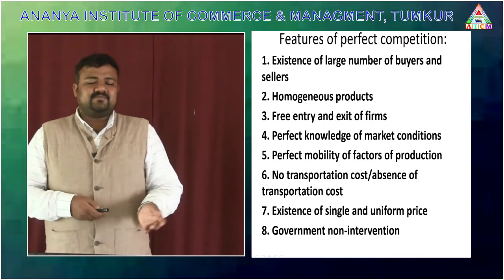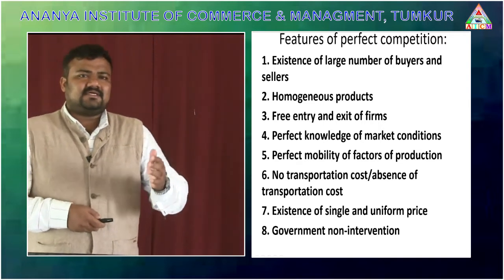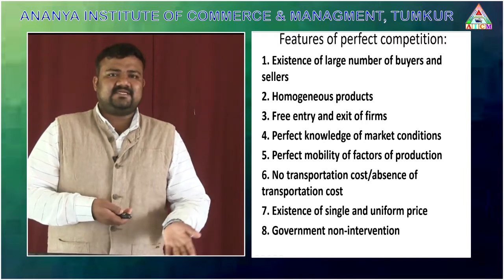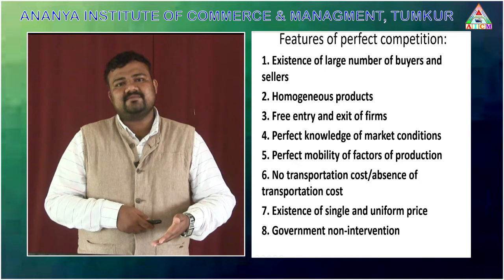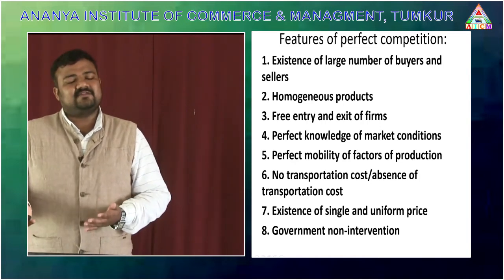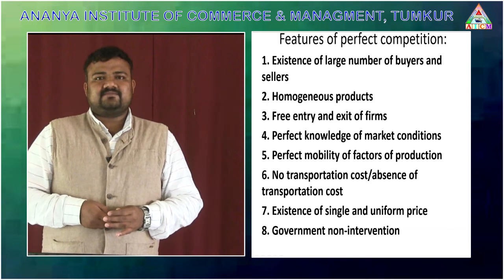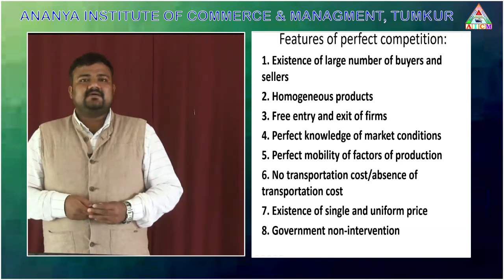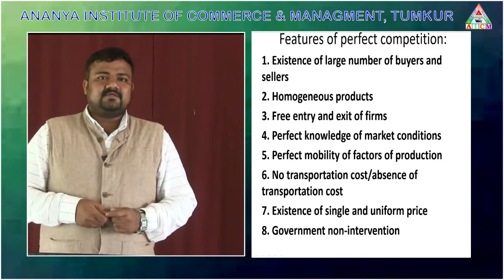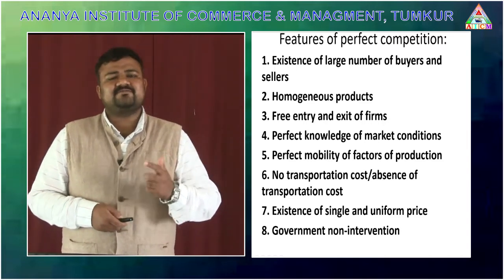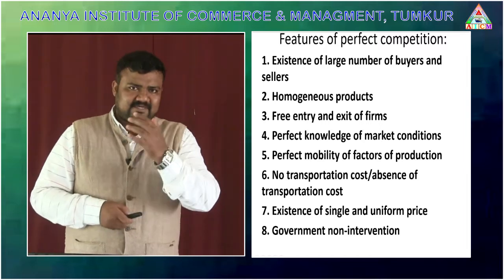The next feature of perfect competition is free entry and exit. Because, as I said in the first feature, there are a large number of sellers, anybody can enter into the market and anybody can exit out of the market. There are no restrictions on entry and exit, right? The next feature is perfect knowledge of market conditions. Here the seller has perfect knowledge of market conditions, and the buyer also has perfect knowledge about the market conditions.